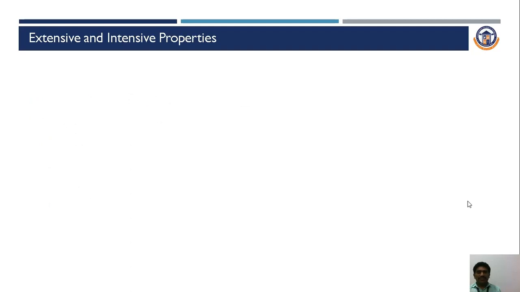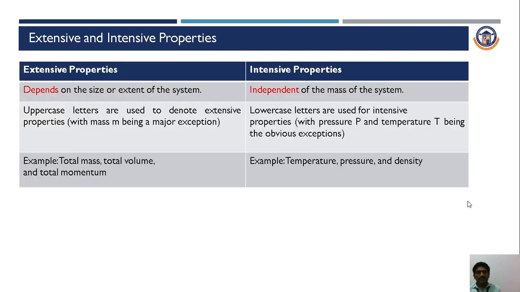These properties we generally categorize into two types: extensive properties and intensive properties. What are the properties we call extensive and what are the properties we call intensive depends on only one thing, that is the mass of the system.